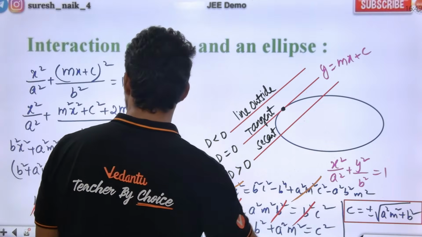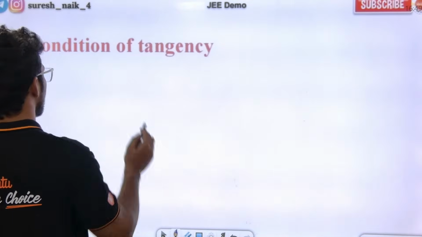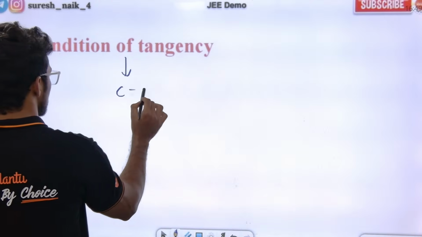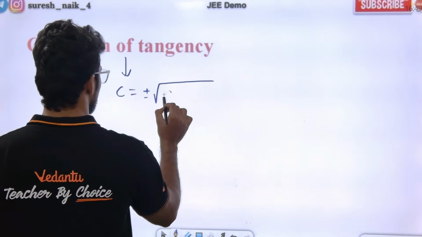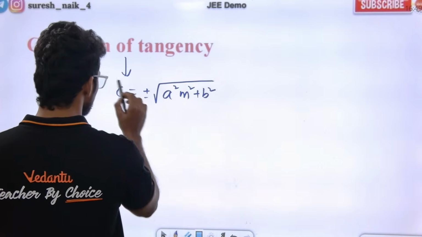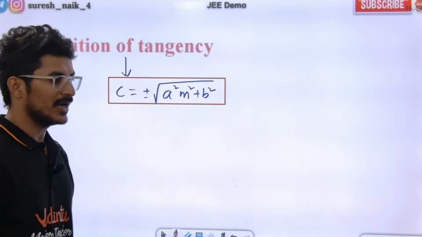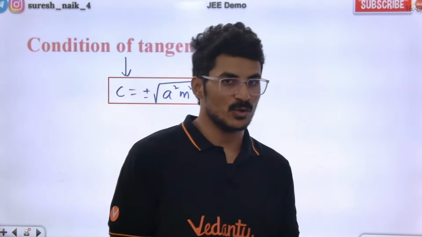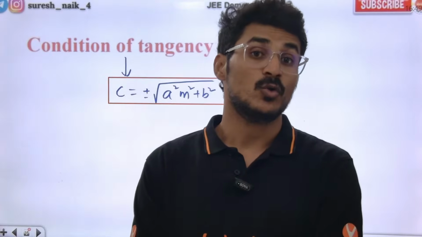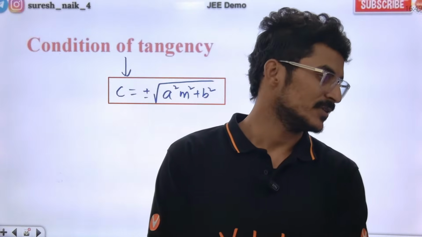This is the condition of tangency. Okay? Condition of tangency is c equal to plus or minus square root of a square m square plus b square. This is your condition of tangency for ellipse. Okay? Sir, where do we use the condition of tangency? To write the tangent equation in slope form, condition of tangency is required. Right?